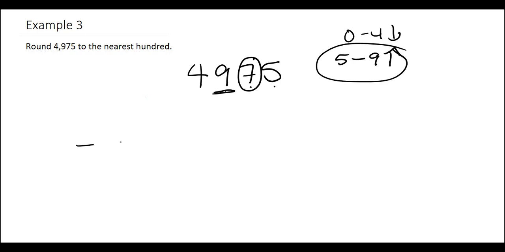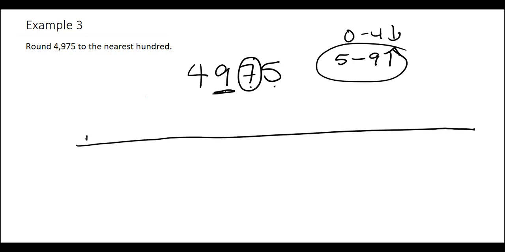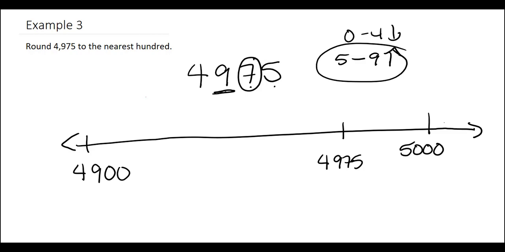But let's go ahead and just draw a number line just to see this. So below would be 4,900. And then the next 100 up, if we just add 100, would be 5,000. And then this is going to be somewhere right here. It's maybe not drawn to scale, but that's kind of where we're at. And so we see that we're closer to 5,000 than we are to 4,900.